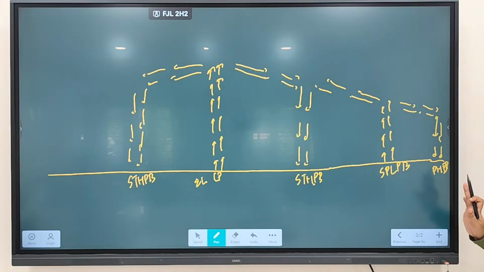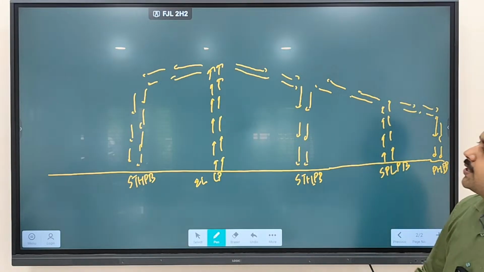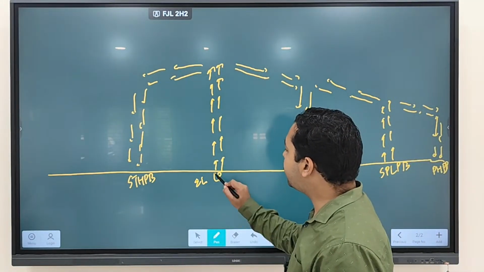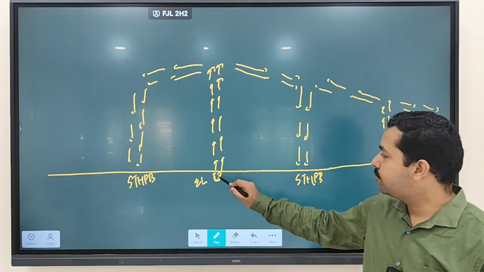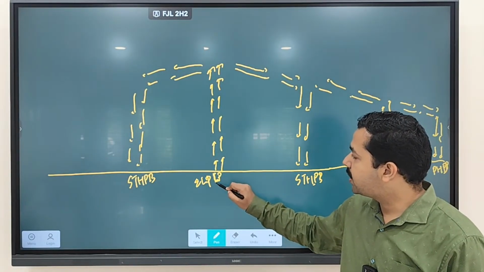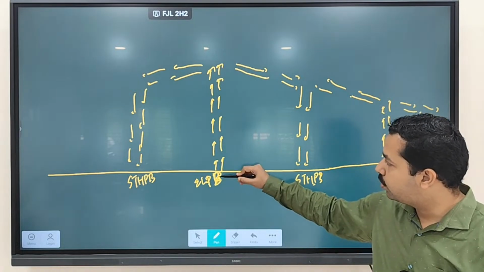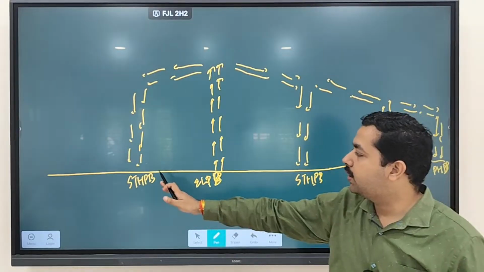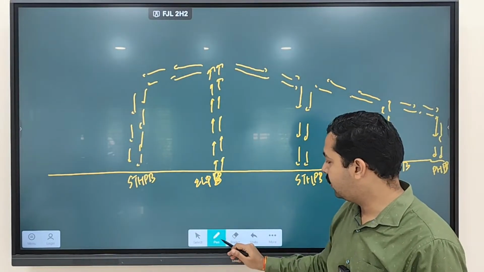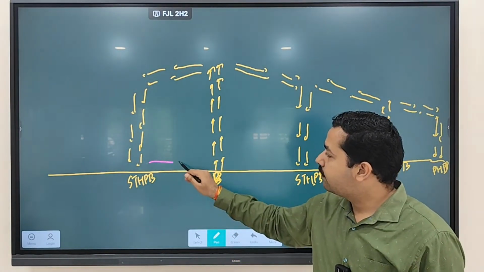Clear? So this is how convectional currents are formed. So which pressure is generated over here? You know that air always moves from where to where? From high pressure to low pressure. So the equatorial low pressure belt is created. So from high pressure to low pressure, the current is rising. And from here to here, we discussed which wind flows. From here to here, which wind flows?